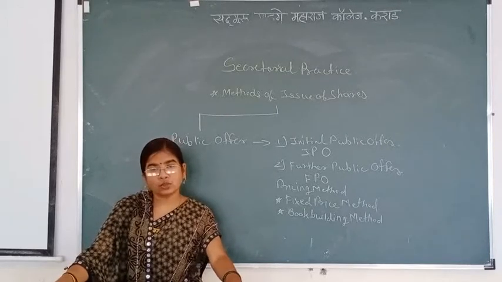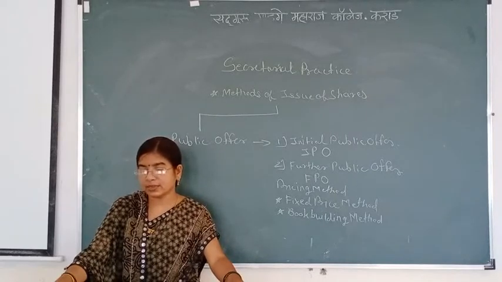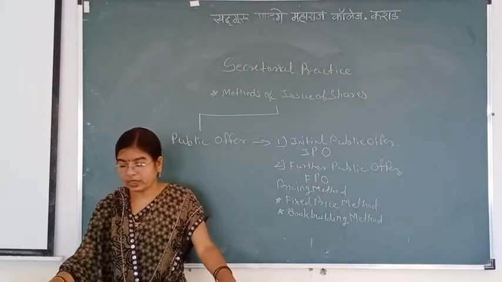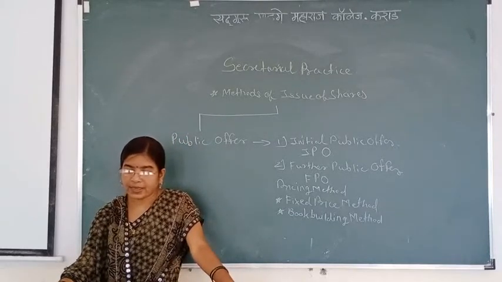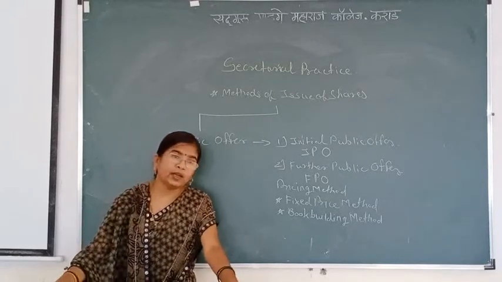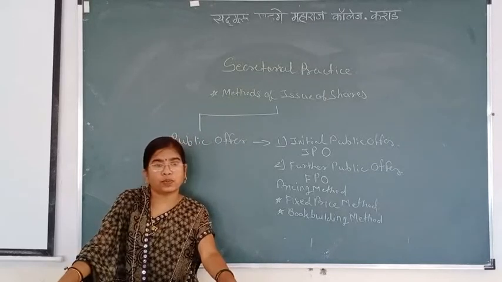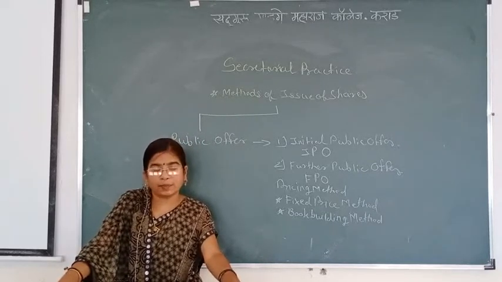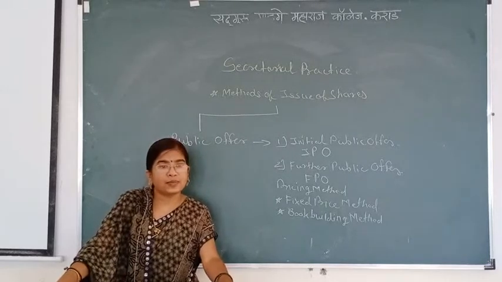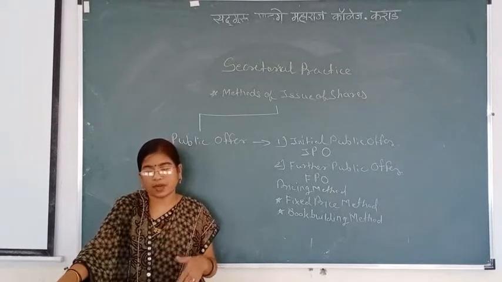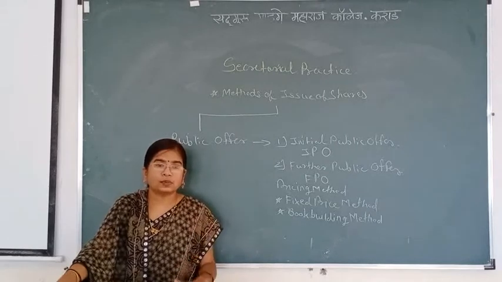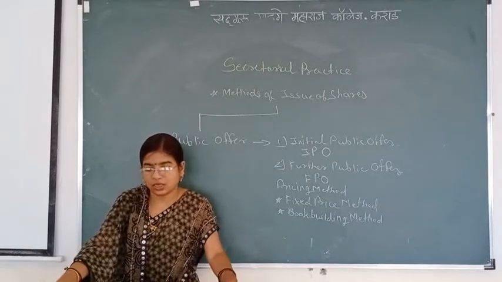The company issues a red herring prospectus, which contains a price range or price band, and asks the investors to bid on it. The lower end of the price band is called the floor price, while the highest end is called the cap price. In the book building method, the company issues a red herring prospectus. In this prospectus, the company gives the floor price and cap price, or ceiling price. Floor price means the lowest price of shares, and cap price means the highest price of shares. In between, the subscribers bid the price of the shares.